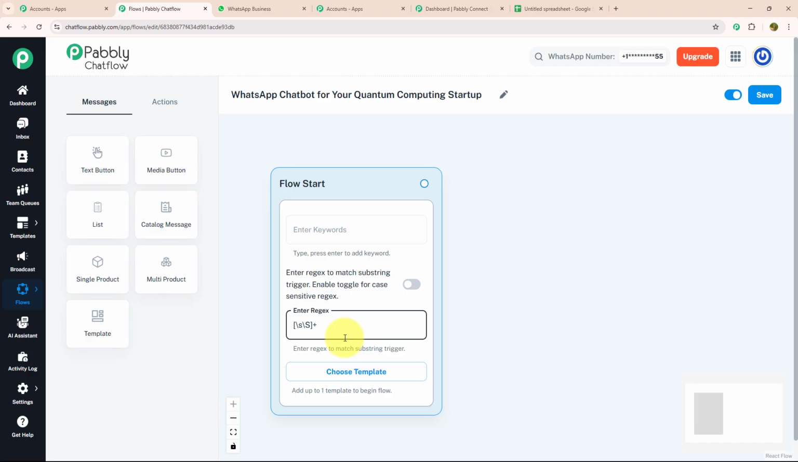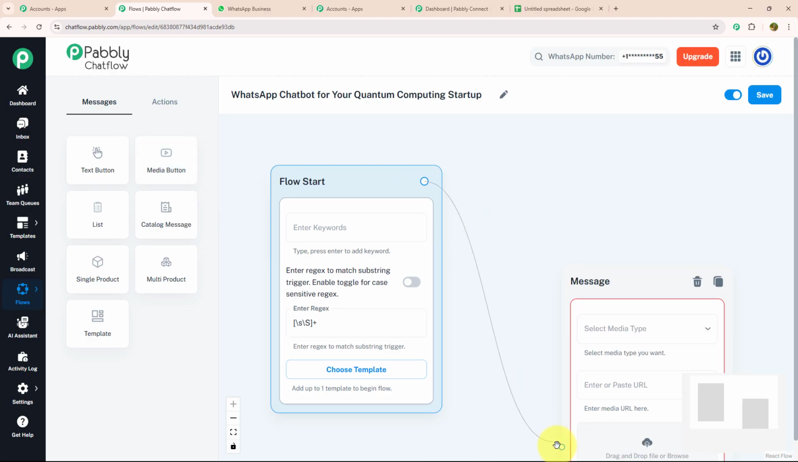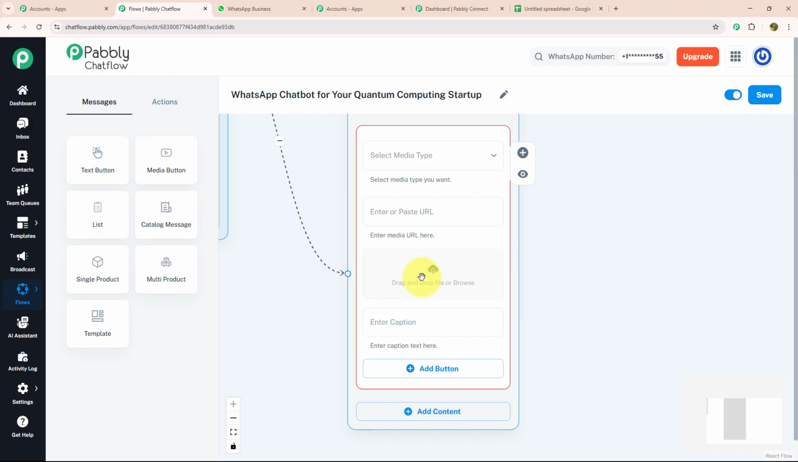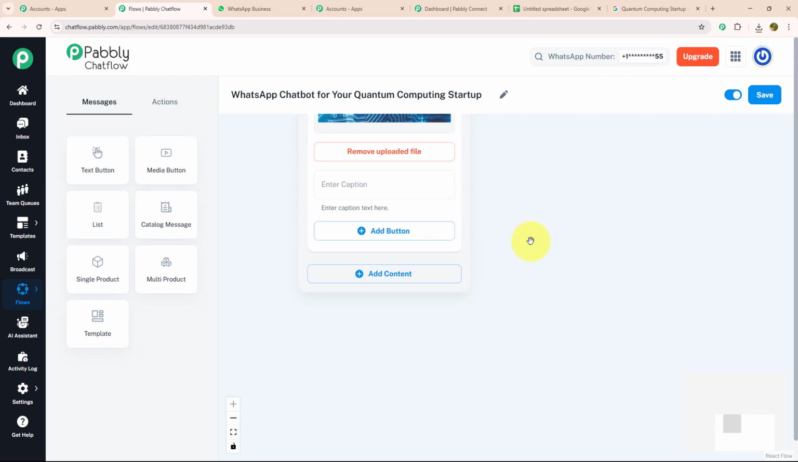Now, as soon as my customer enters a message, I want to send them a welcome message with a media. For that, I'm going to drag and drop the media button and connect it with my flow start. Over here, I'm going to browse my image. As you can see, my image is uploaded successfully. Now, I'm going to enter my welcome message.